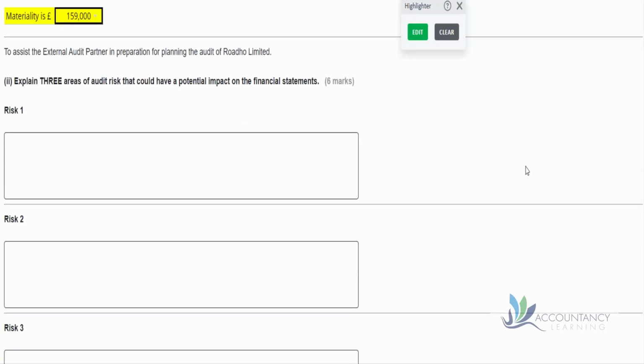Next then, to assist the external audit partner in preparation for planning the audit of Roadho Limited, explain 3 areas of audit risk that could have a potential impact on the financial statements. And there are 6 marks available, so we need to make sure we write enough to be able to get 2 for each of the risks. If we only say one thing, that's going to be 1 out of the 2, and that's going to be a fail. Remember, we need 70% to pass, don't we?